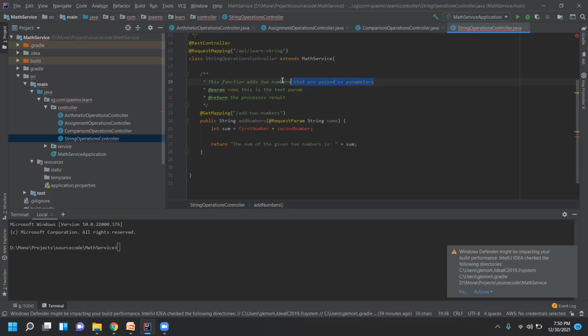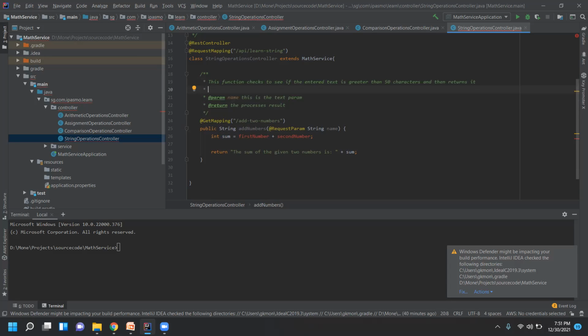We will type about the function: this function helps in learning, and checks to see if the entered text is greater than 50 characters, and returns it. Just some kind of text that you want to understand.